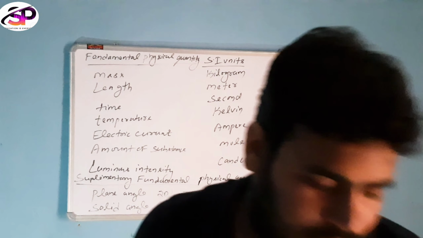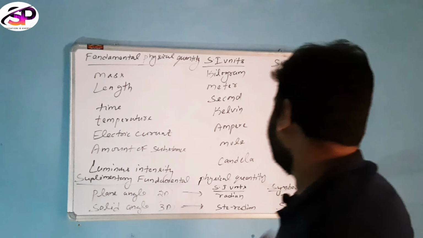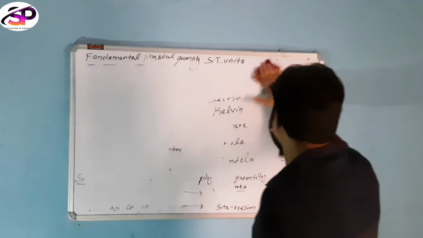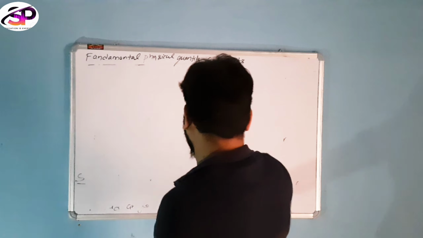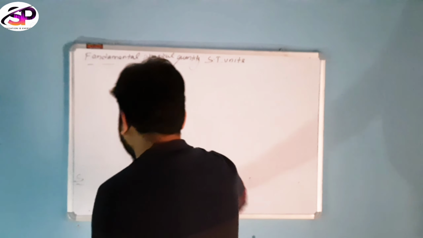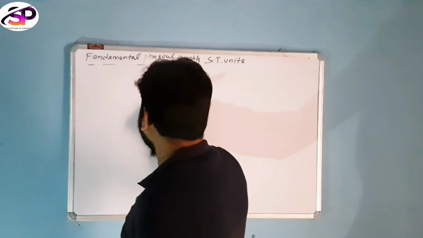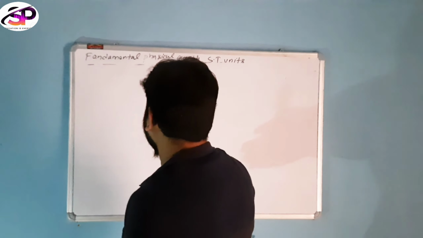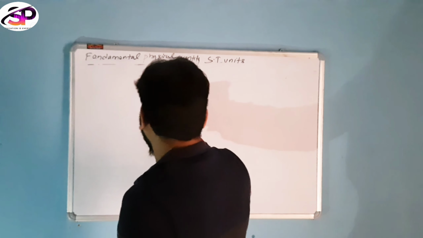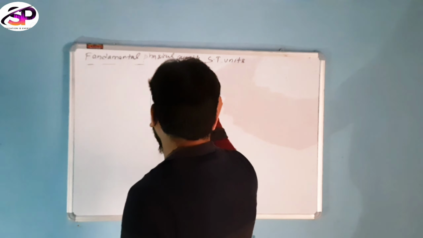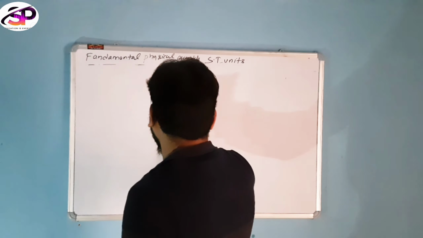Now we define what is 1 radian. What do you mean by radian? We know a circle has an angle, an arc and a radius. Now I draw a circle, its angle theta, its arc we call s and its radius will be r.